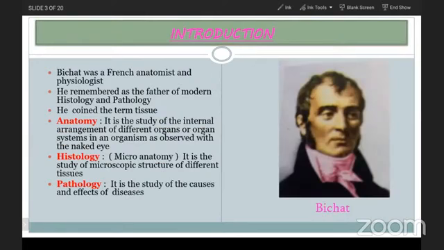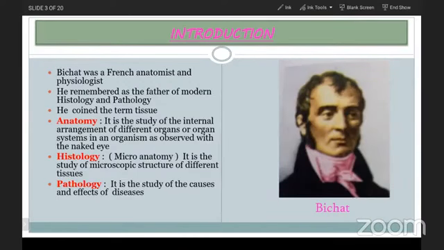Okay. So this is the introduction of the second unit of first stage in animals. Here you are able to see one scientist named Bichat. Bichat was a French anatomist and physiologist. He is remembered as the father of modern histology and pathology. He coined the term tissue for the first time.